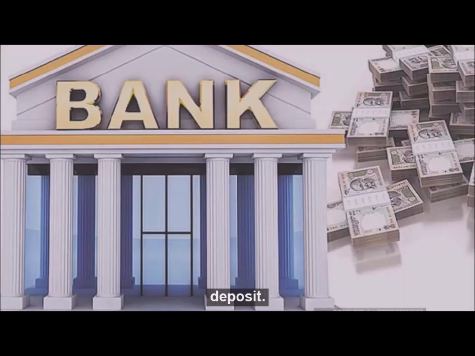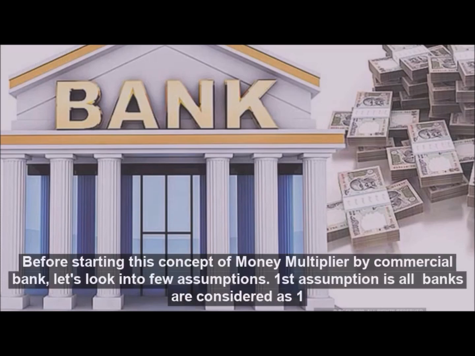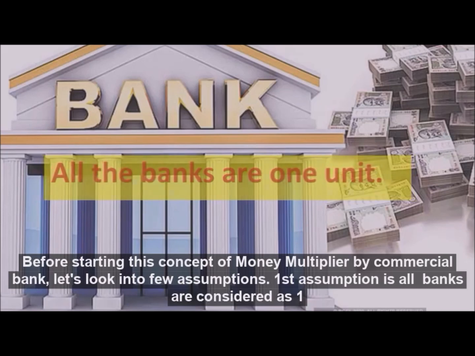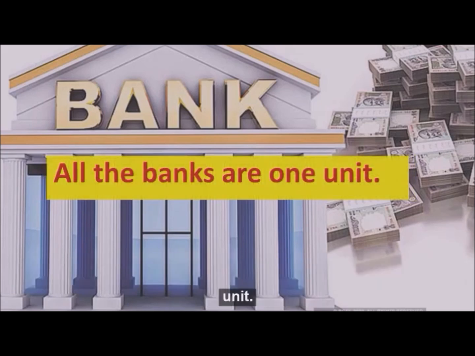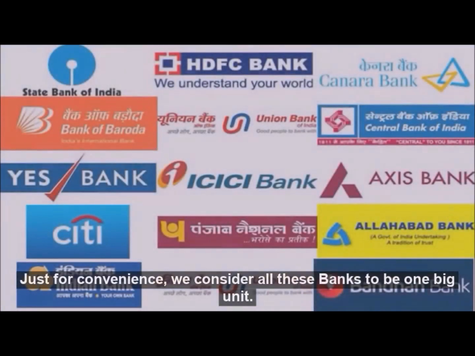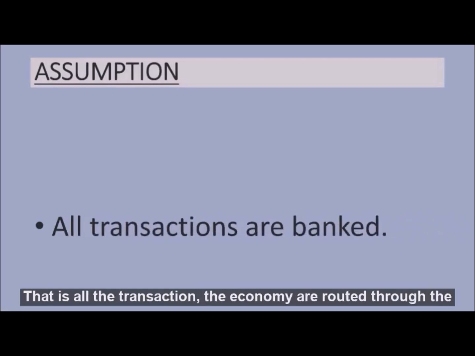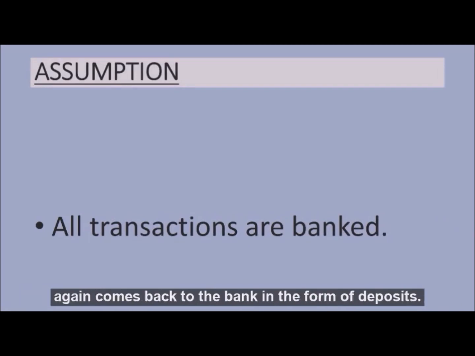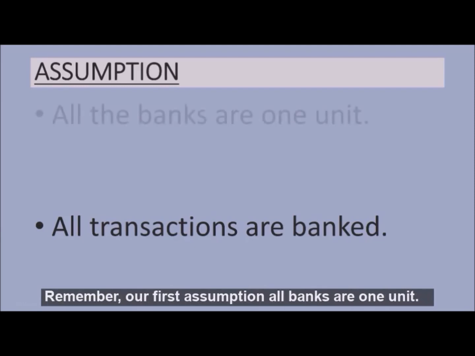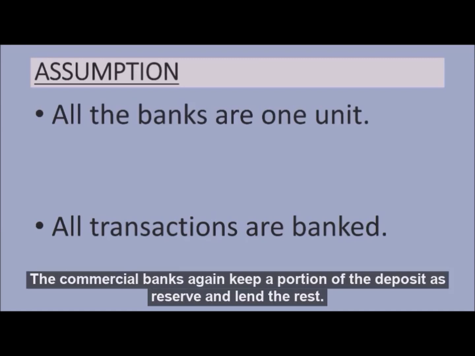Before starting this concept of money multiplier by commercial banks, let's look into a few assumptions. The first assumption is all the banks are considered as one unit. Just for convenience, we consider all these banks to be one big unit. The second assumption is all transactions are banked, that is, all the transactions in the economy are routed through the commercial banks. Then the money borrowed by the borrowers again comes back to the bank in the form of deposits. Remember our first assumption, all banks are one unit. The commercial banks again keep a portion of the deposit as reserve and lend the rest.